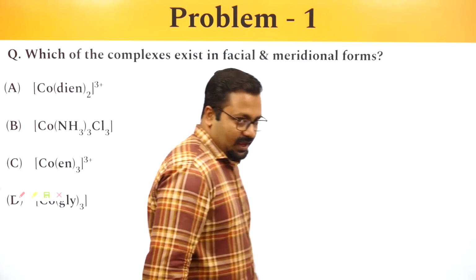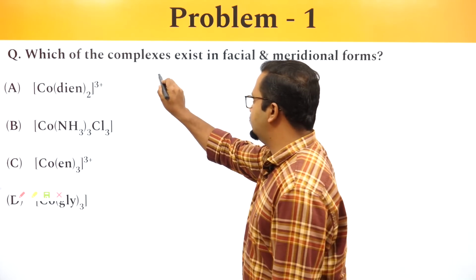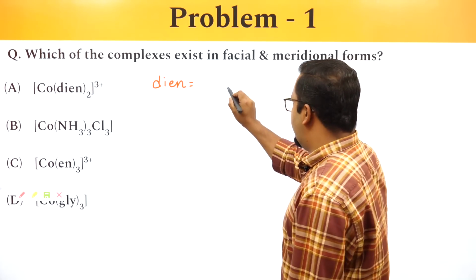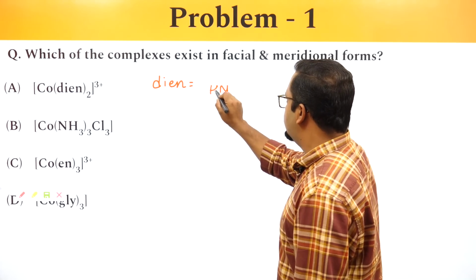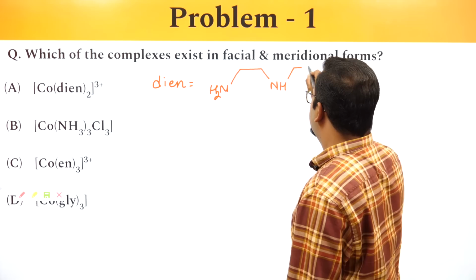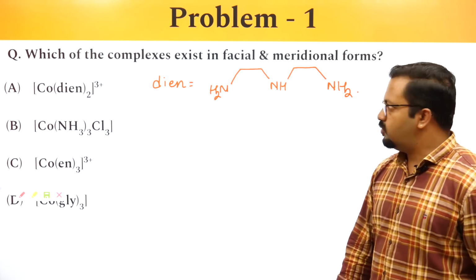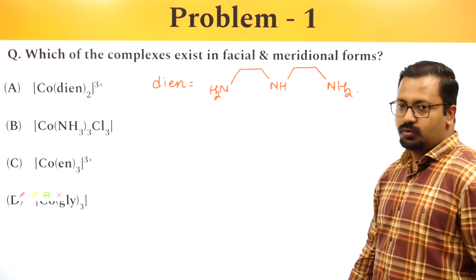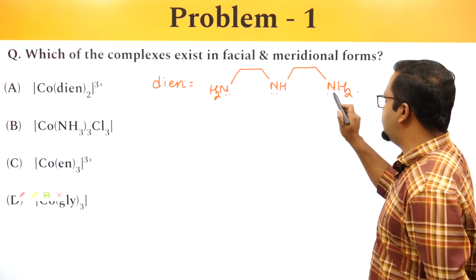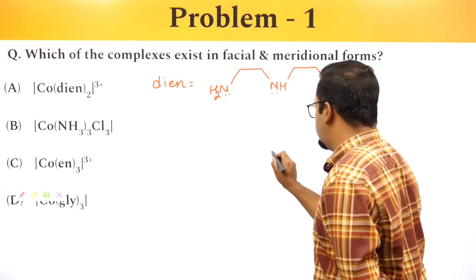So we start by taking up the first one, CoDien. DIEN represents a ligand which looks like this: NH2, NH, NH2. This is CoDien2. If we take two of them, there are 3 donor sites in each. You can see there are 3 donor sites. So how do we draw the structure for CoDien2?